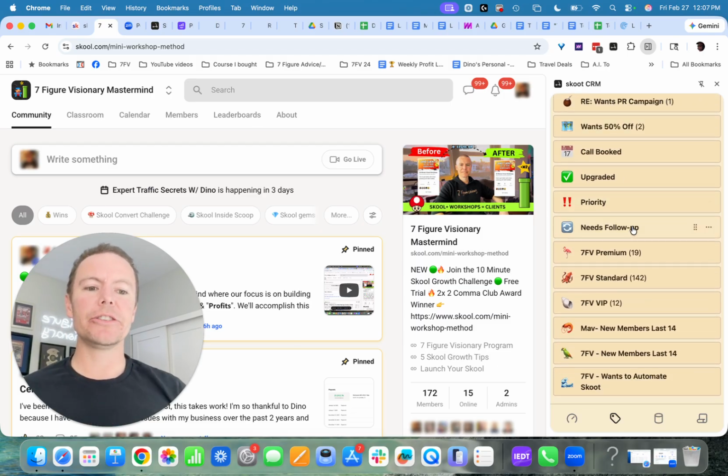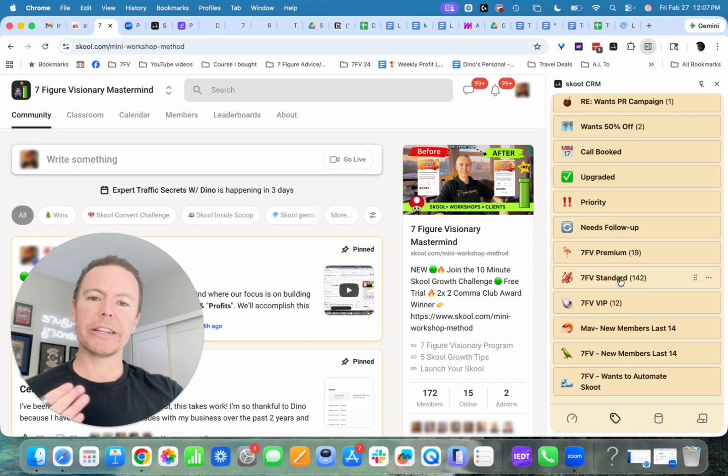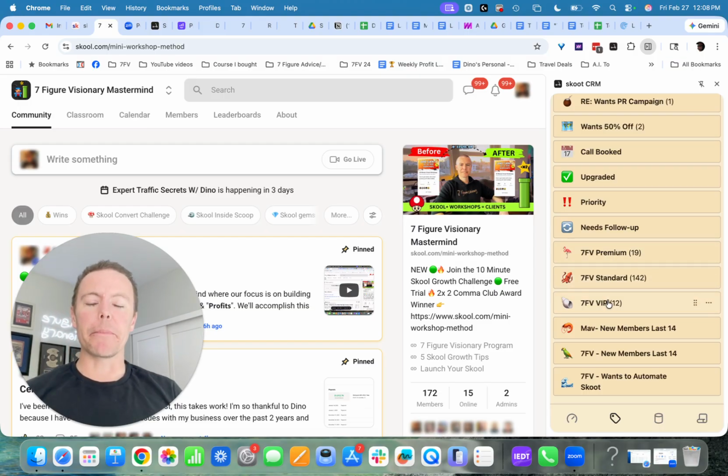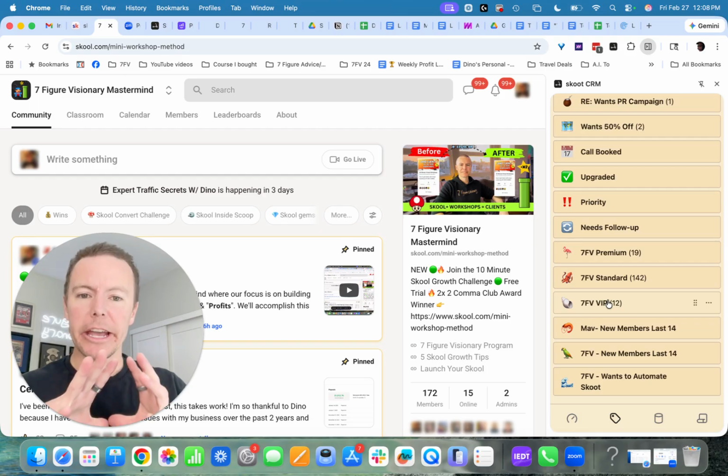But tags that you should immediately add in yourself are, if you're running a tiers Skool model, which means you have 3 different membership levels, you should add in those tags. We are running a tiers membership level community. So we have standard level members, premium level members, and VIP level members. This software, Skoot, will automatically tag those members. It will go back in time. It's retroactive. It will go back and automatically tag those members. That's really awesome.